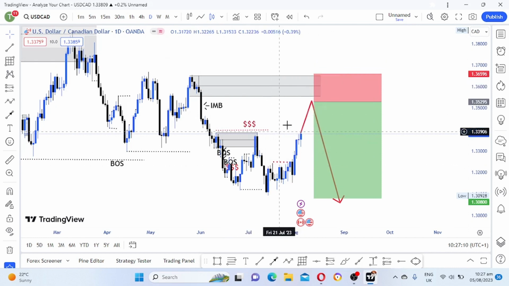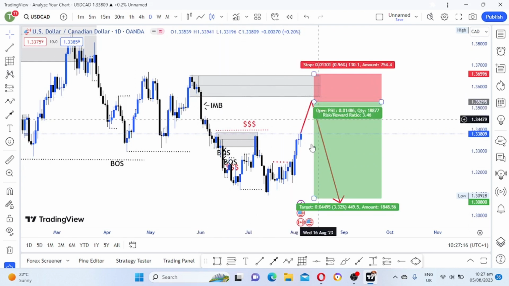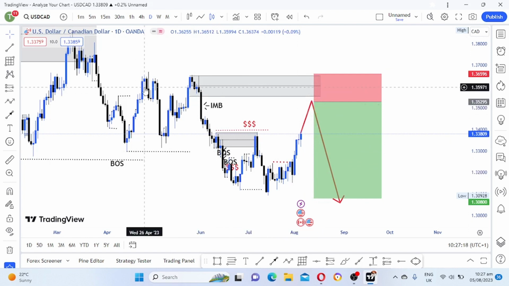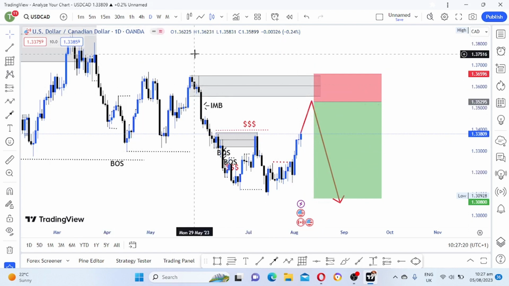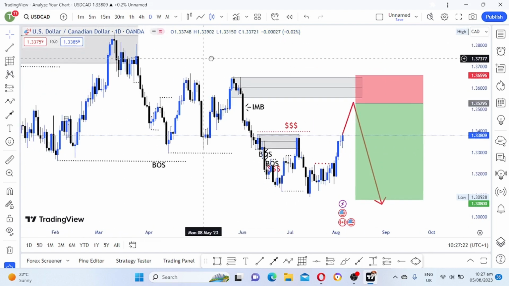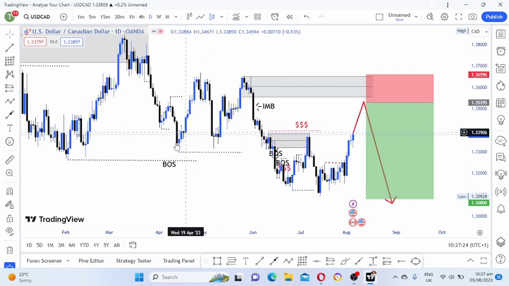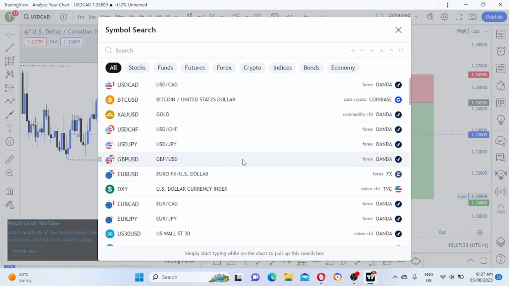So I'm just waiting for price to come back and fill this inefficiency and then tap into this supply zone, and then we sell. So that's my view on US dollar CAD, guys. As you can see, we are in a downtrend. We are breaking structure to the downside. So now let's look at